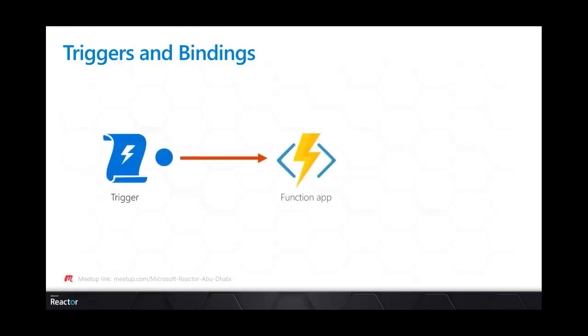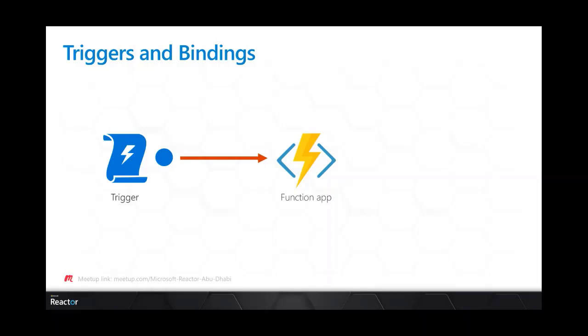So Azure Functions is based on events and code, and also we have two keys: triggers and bindings. The triggers, we use to execute our functions, to say we need to run our function at this time or at this action.